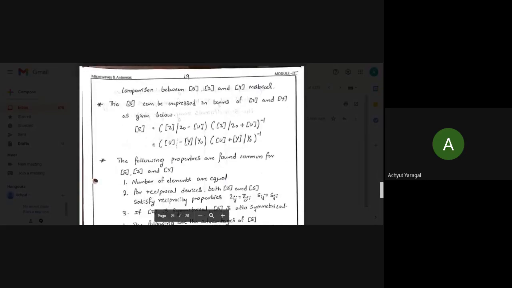Then we compared the S parameters, Z parameters and Y parameters. There are certain common things between these three, and we also found certain advantages of the S parameters over the Z and Y parameters. That is why we prefer S parameters for defining the currents and voltages in microwave networks where microwave frequencies are utilized. The last topic we learned is the relationship between the ABCD parameters and the S parameters.